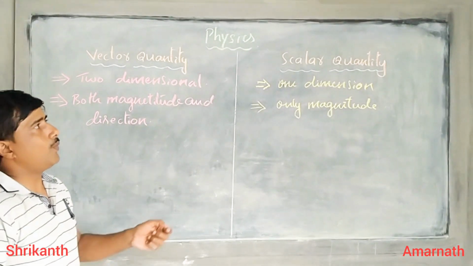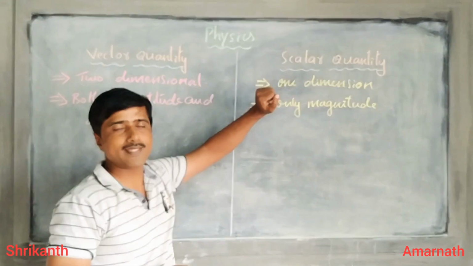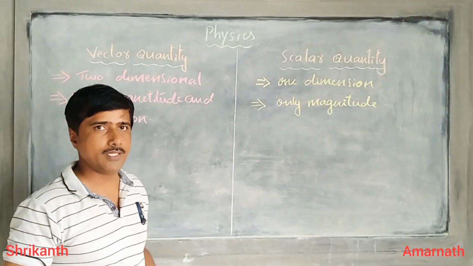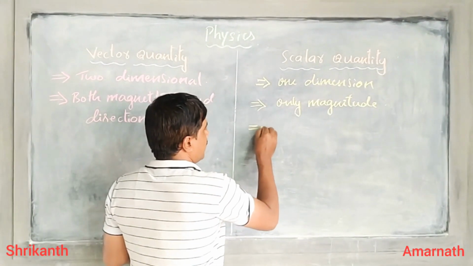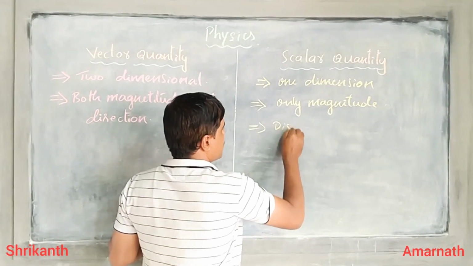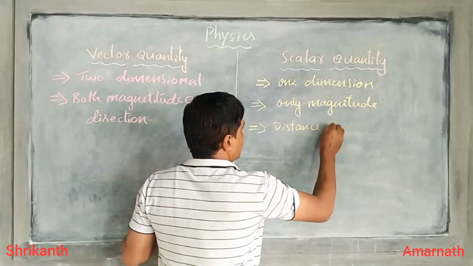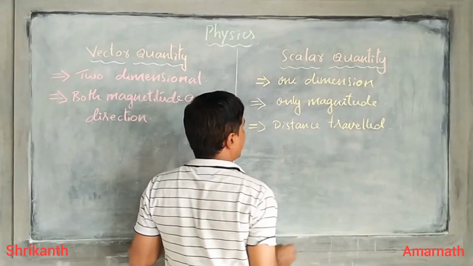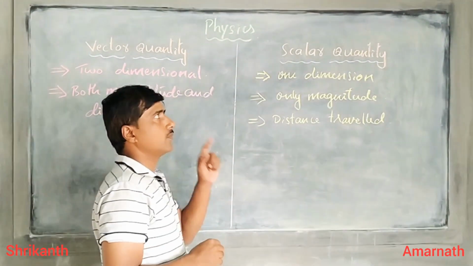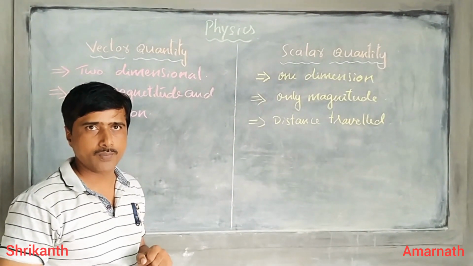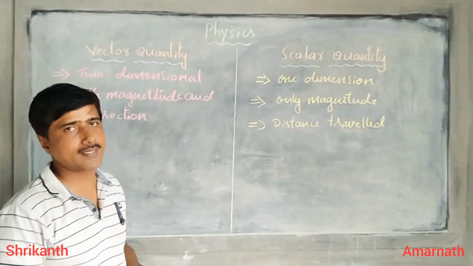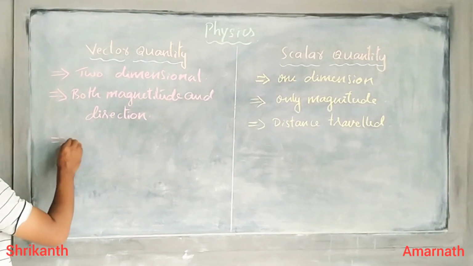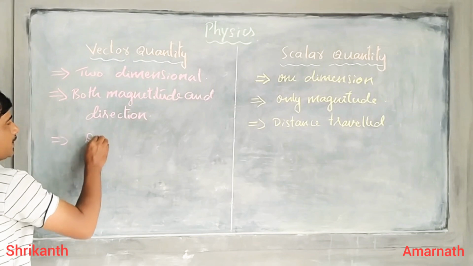Okay, what is that we can consider as an example for scalar quantity? The example is pretty simple, that is the distance traveled. It is an example for scalar quantity. What is that we can consider as an example for vector quantity? It is nothing but displacement.